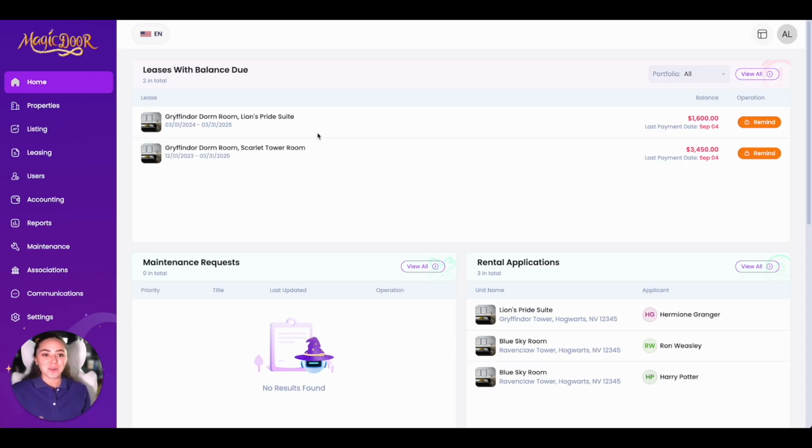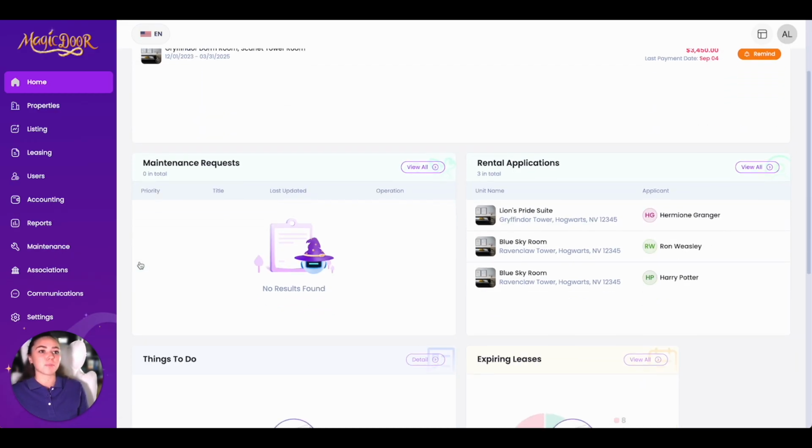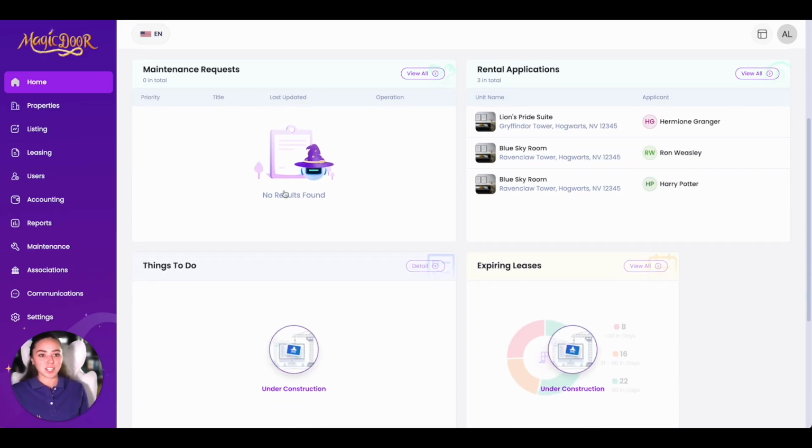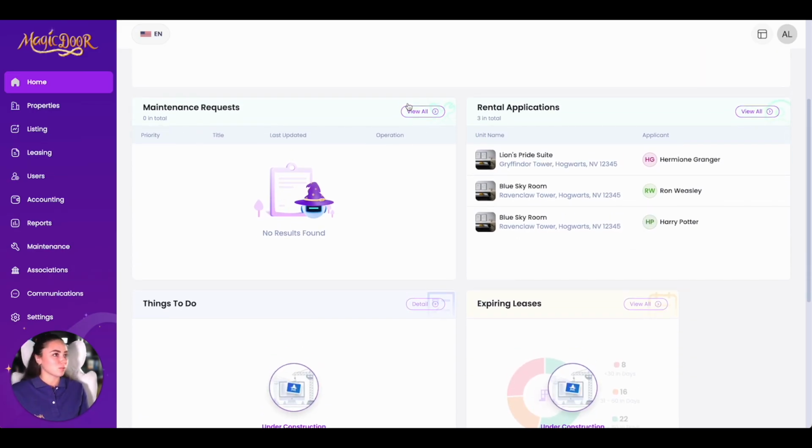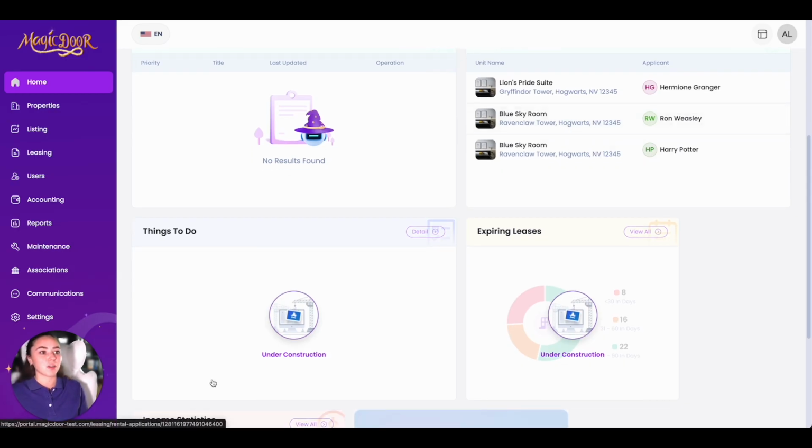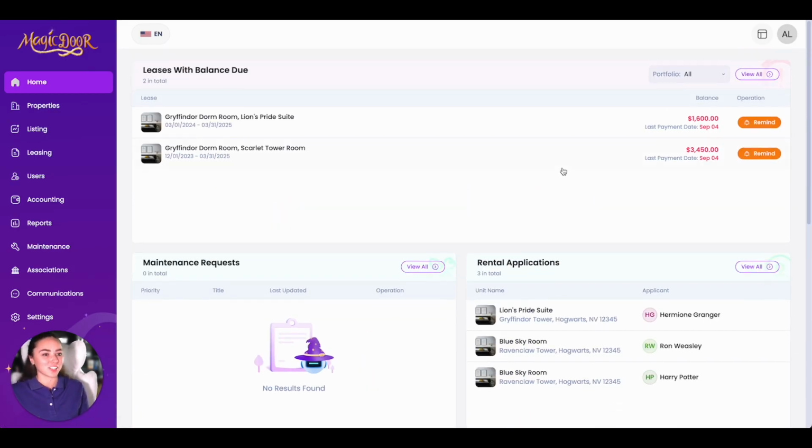This is also customizable, so I'm going to show you how to do that. So each of these boxes is what we call a module. A module is simply any of the boxes that we're going to see on any screens throughout the software. We have maintenance requests, rental applications, and some other stuff that is coming soon. It is currently under construction. So first, how do we customize?